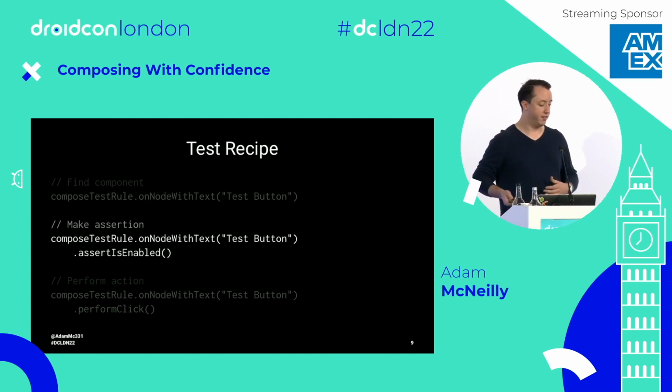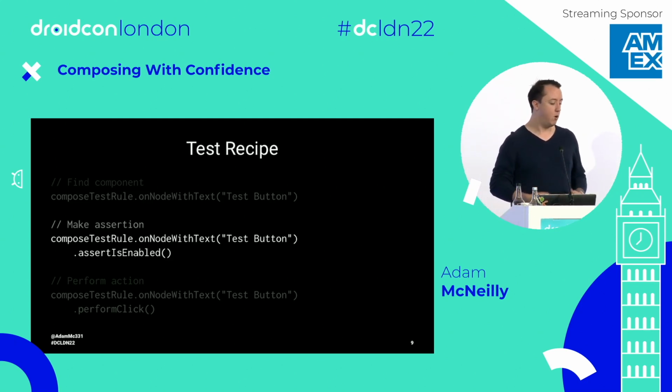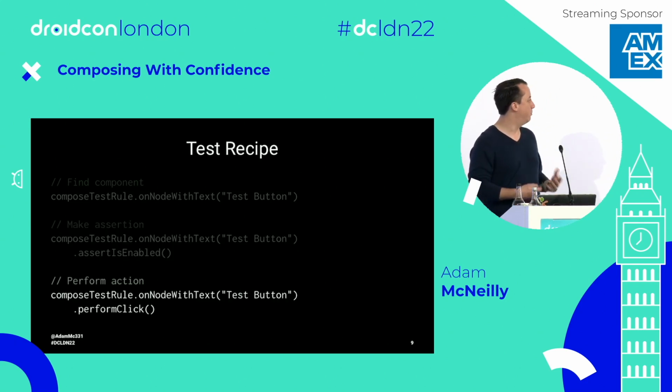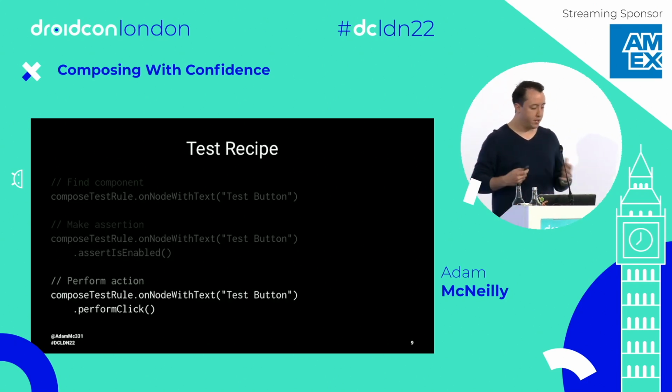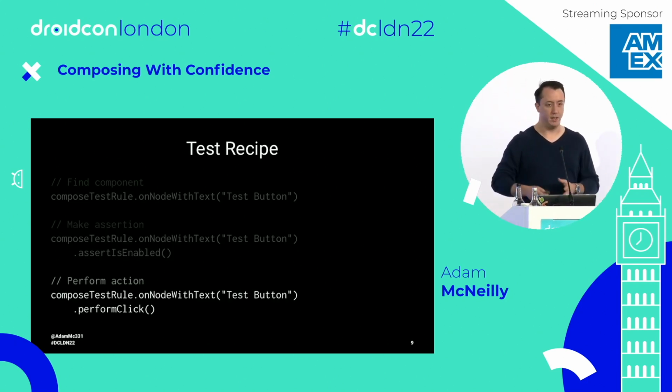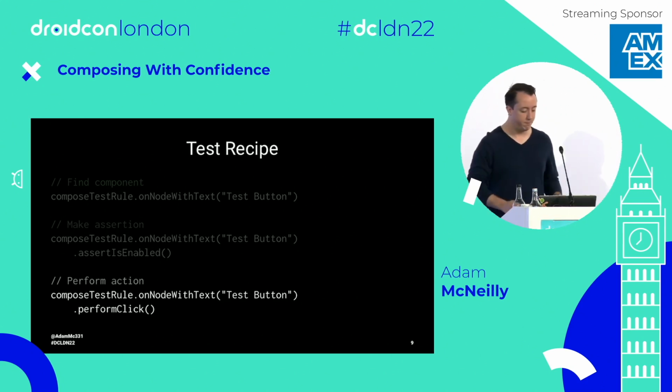And then I either want to make an assertion. So here I'm asserting that the button is enabled state. Or I'm going to perform an action. So I'm going to call perform click. And we'll look at specific examples, but this is the recipe that we want to follow, right? Find the component, make some assertion, perform some action.